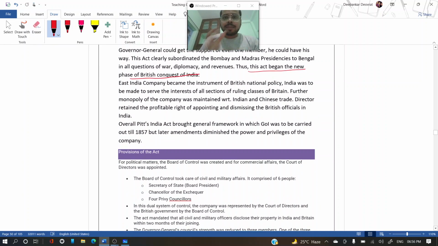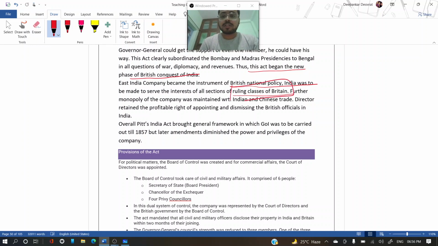Earlier it was the indirect imposition, now it was a direct imposition. Now they were involved directly in the government or the ruling of India. So the East India Company became the instrument of British national policy. India was to be made to serve the interest of all sections of the ruling class of Britain.